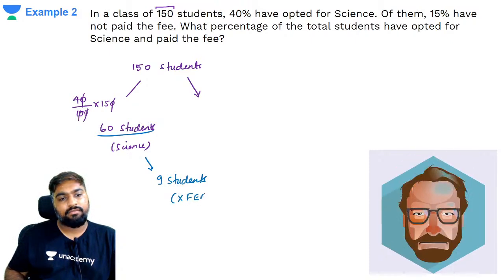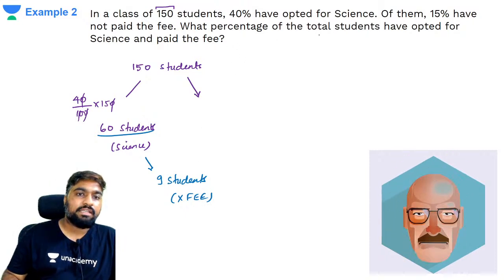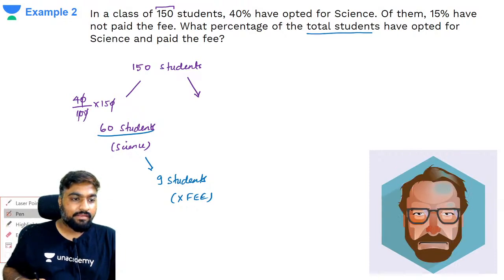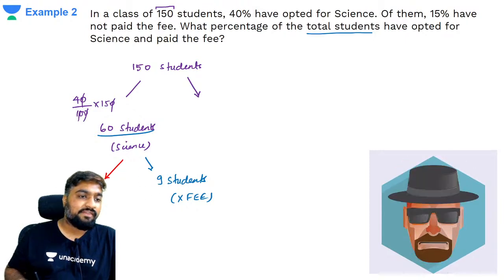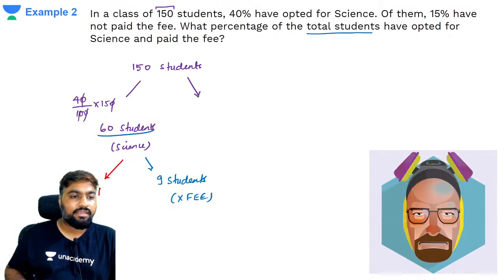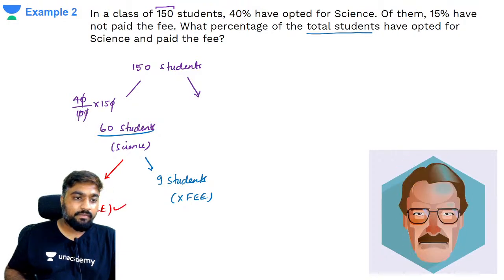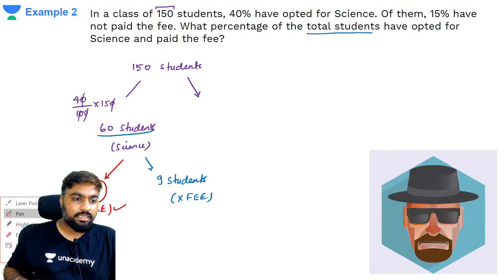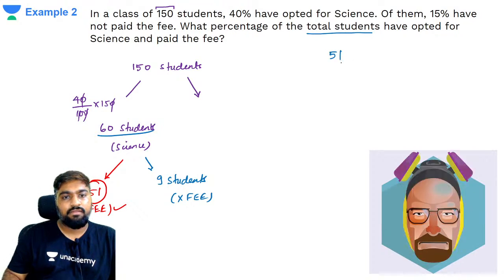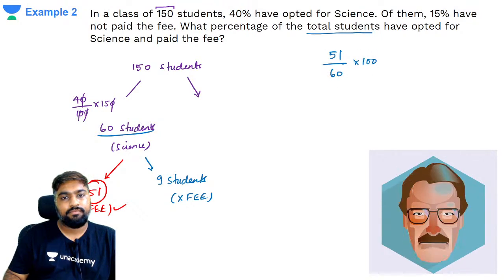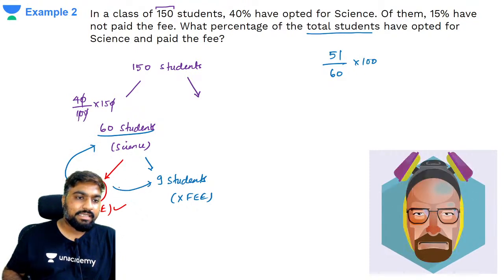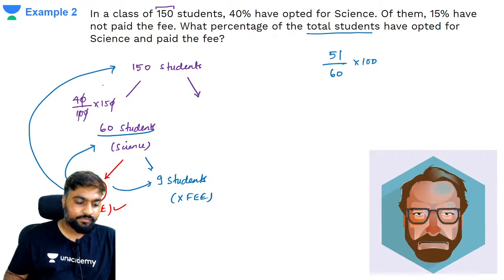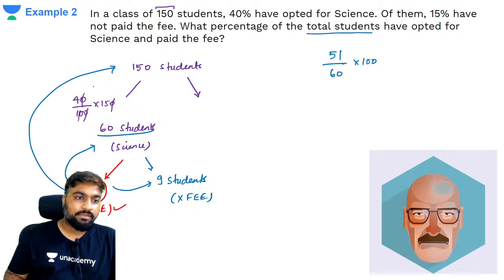What is the question asking? What percentage of the total students have opted for science and paid the fee? How many have opted for science and paid the fee? Science 60 में से 9 अगर fee नहीं pay किए हैं तो 51 have paid the fee. Correct? So is my answer going to be 51 by 60 into 100? इस 51 को मैं किससे कंपेयर करूंगा? 60 से, इस 9 से, या इस 150 से? What will I be comparing it with?